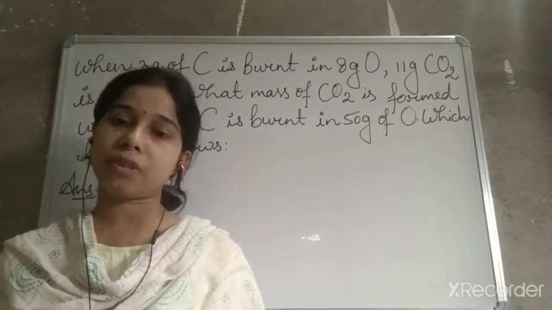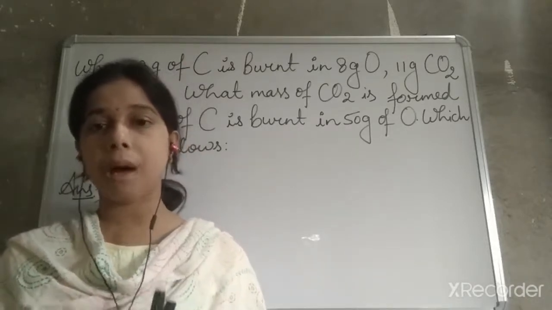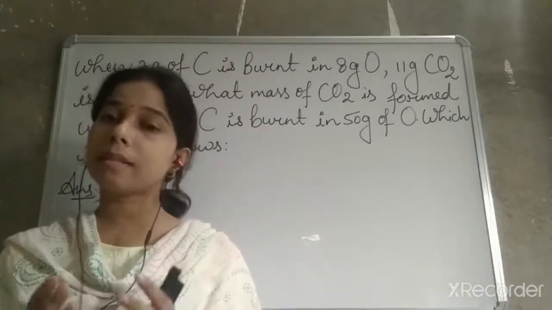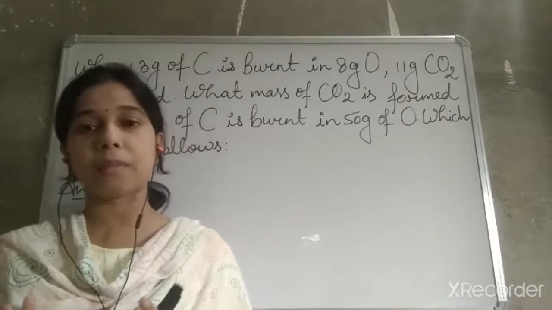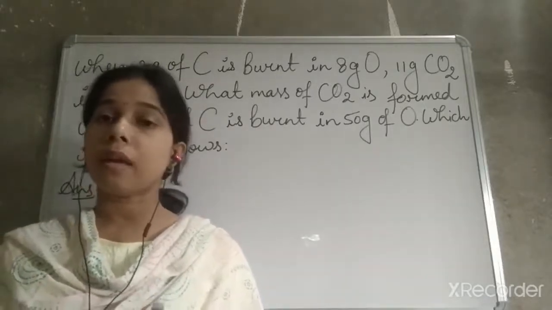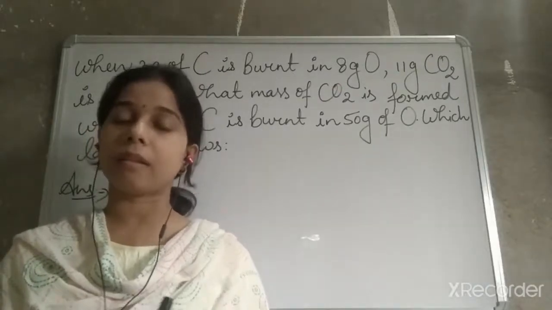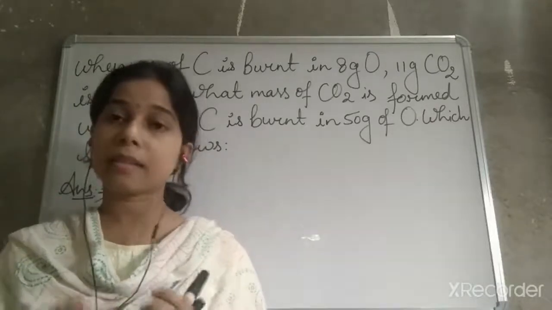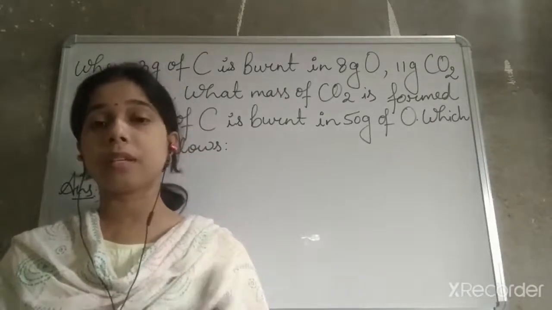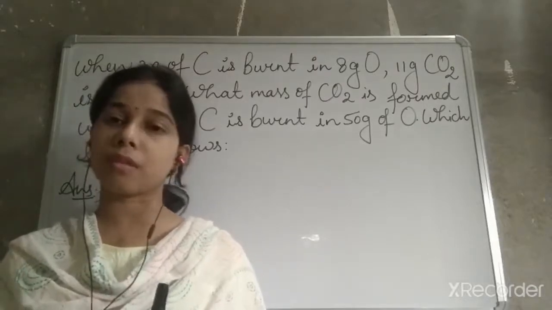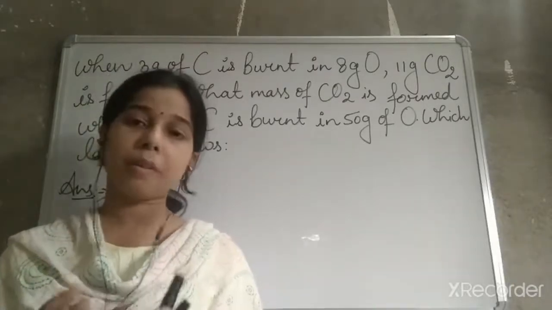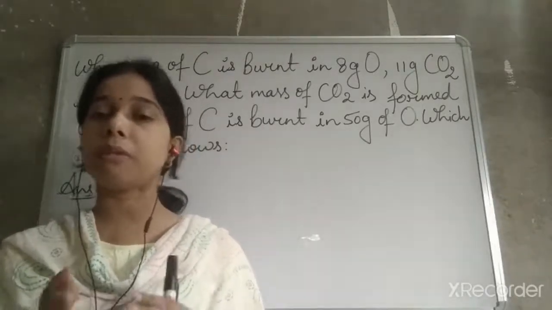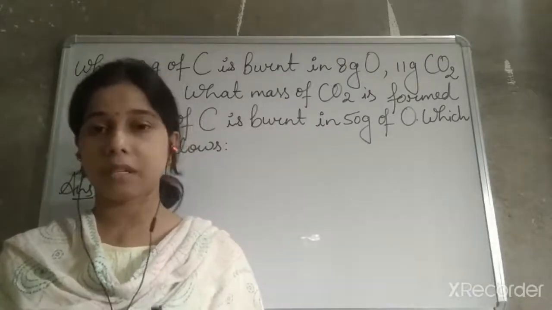Then we studied the law of constant proportion. It states that in a pure compound, the same elements always combine together to form that compound, and when the elements combine, they always combine in a fixed proportion by mass. We discussed the example of water: if we take water from any source, the formula of water will remain H2O, and the ratio between hydrogen and oxygen will remain 1:8.